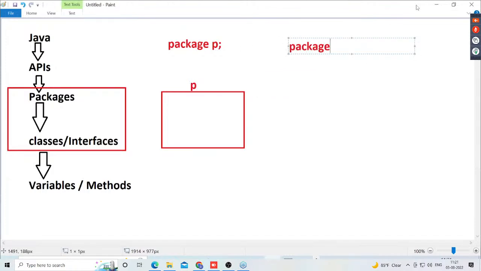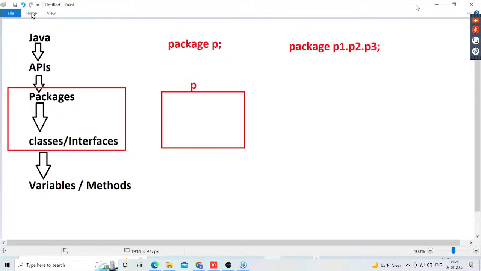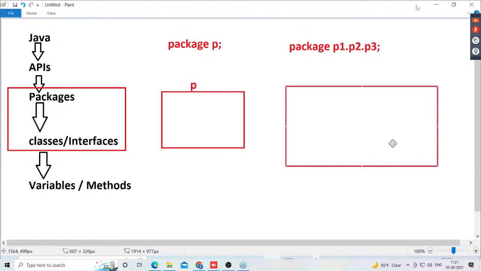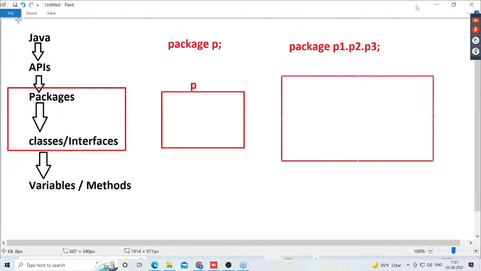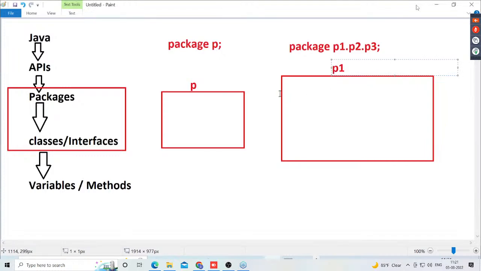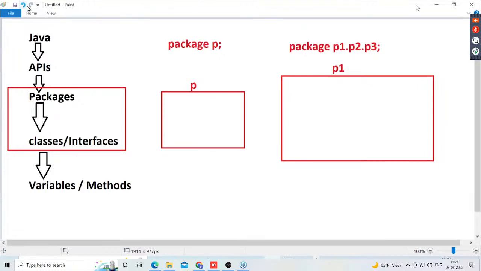If I declare the statement package P1 dot P2 dot P3 semicolon, first of all a folder will be created, a big folder whose name is P1. Inside this P1, P2 should be a child.